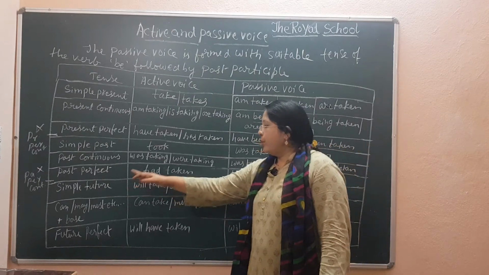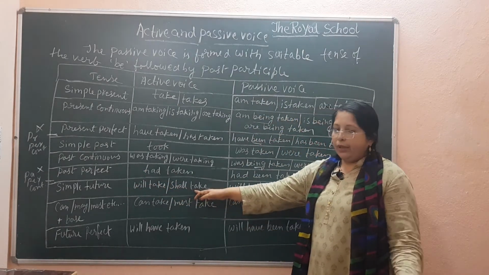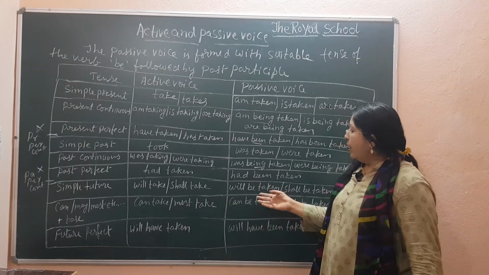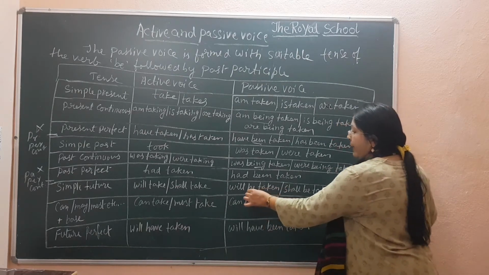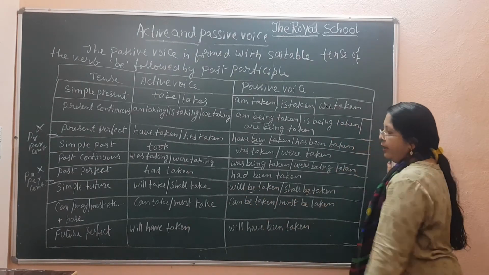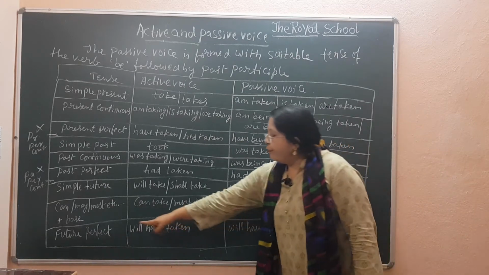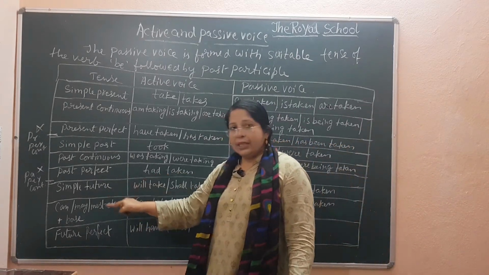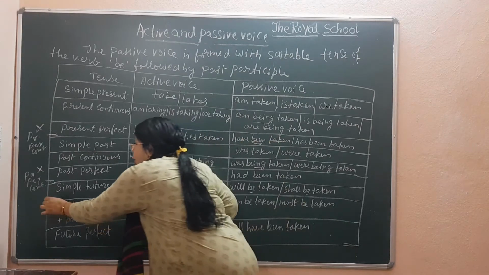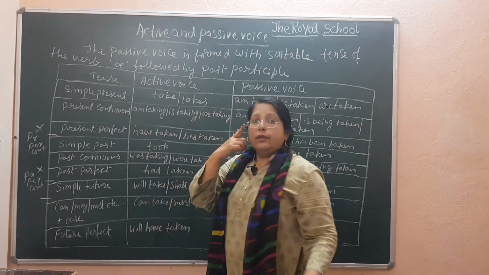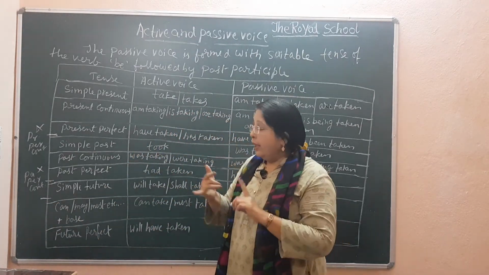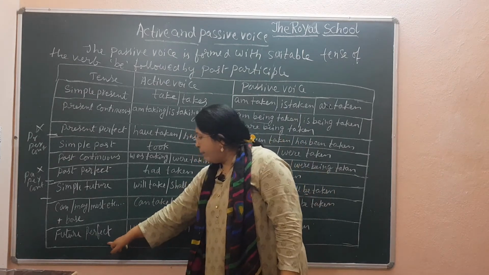Next comes simple future. Will take, shall take. We will take it according to our sentence. Will be taken, shall be taken. After simple future, it is future continuous. Again, we are not having passive voice for future continuous. Next comes future perfect.